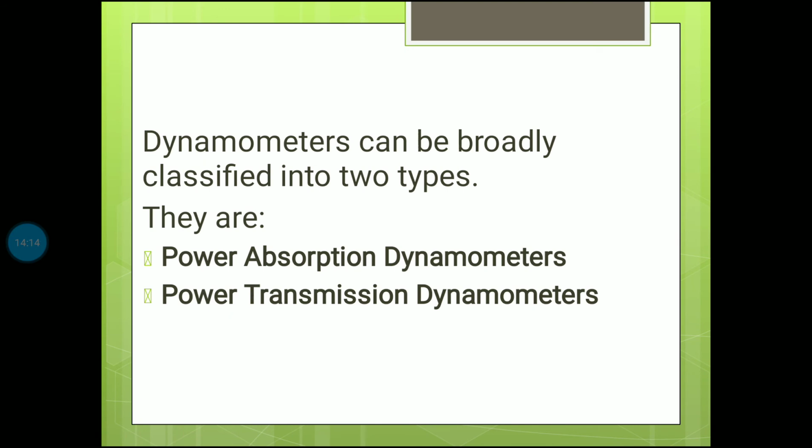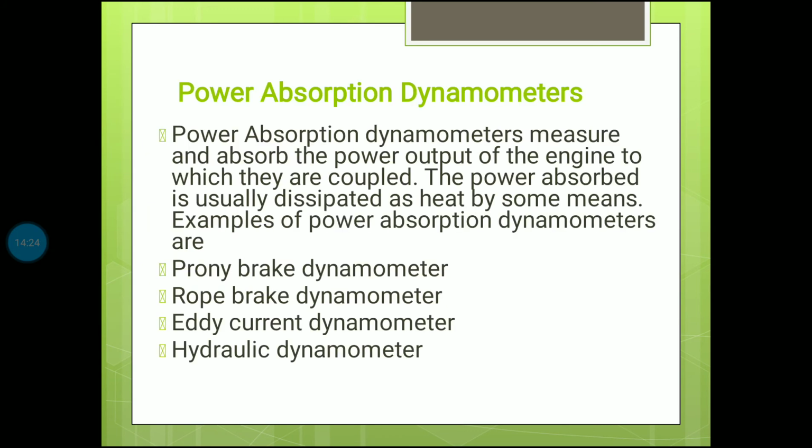Dynamometers can be broadly classified into two types: power absorption dynamometers and power transmission dynamometers. A power absorption dynamometer is used to measure and absorb the power output of the engine to which it is coupled.